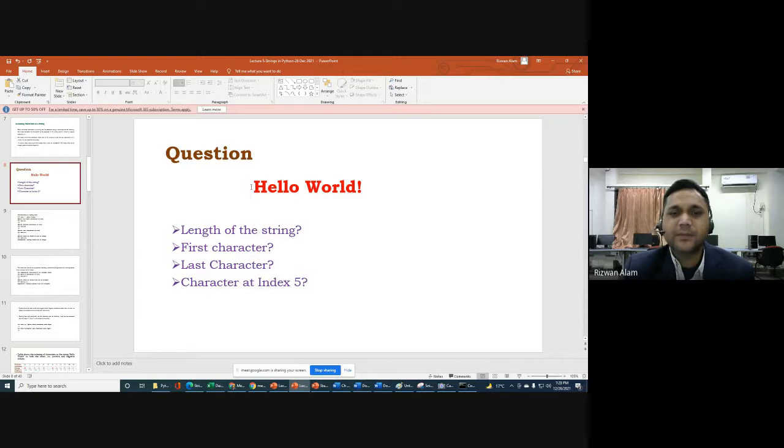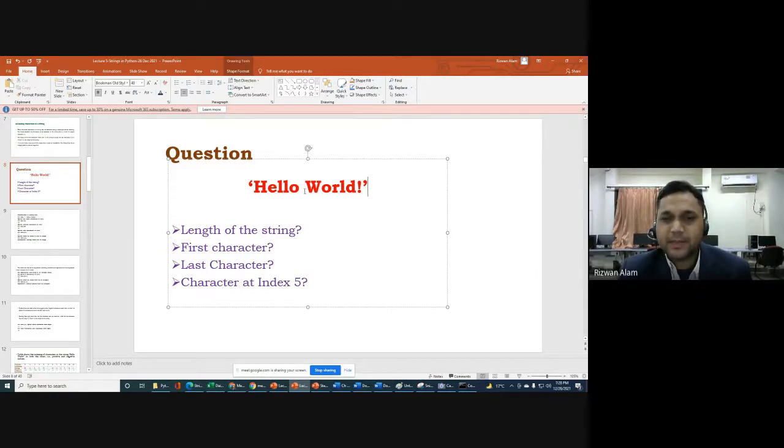Let me tell you, if you are writing it in programming within quotes, then this space will also come within your string. If this is a simple single blank space, then it will also be treated as one character. So the complete string will have 1, 2, 3, 4, 5, this space will be 6, 7, 8, 9, 10, 11, 12. So total 12 characters will be there, and the length of the string will simply be 12. I hope you got this point.